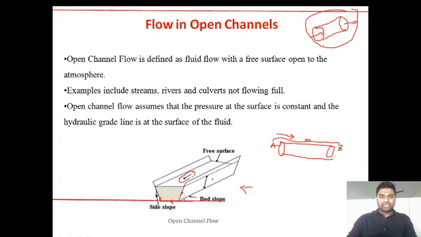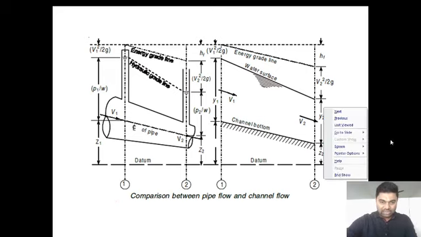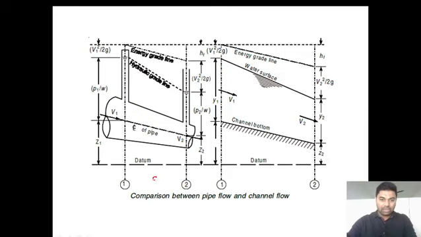So let us see other topics in open channel flow. Now you can see the comparison between pipe flow and open channel flow. This consists of figure A and figure B. In figure A, we have seen the hydraulic grade line and energy grade line of flow through pipes. The first example is flow through pipes, and the second diagram, figure B, is open channel flow.